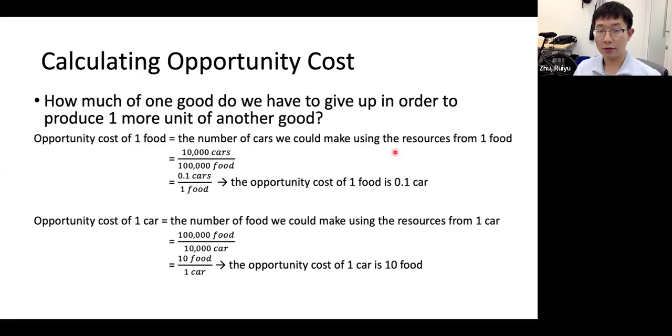So the opportunity cost of one car is 10 food. So if we want to produce one car more, you have to reallocate people from food production to car production. So that will reduce the food production by 10 units.